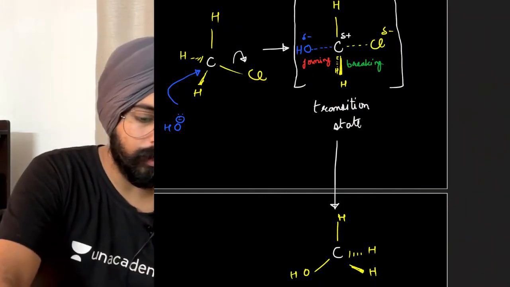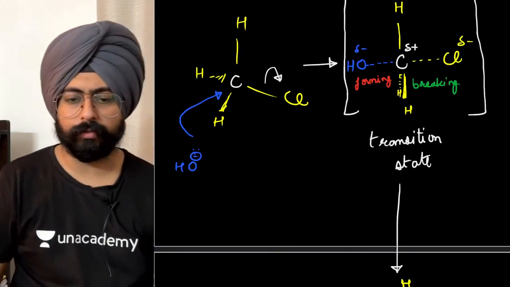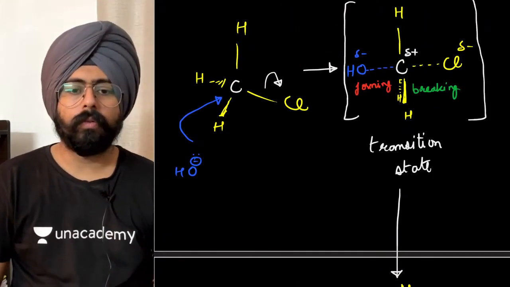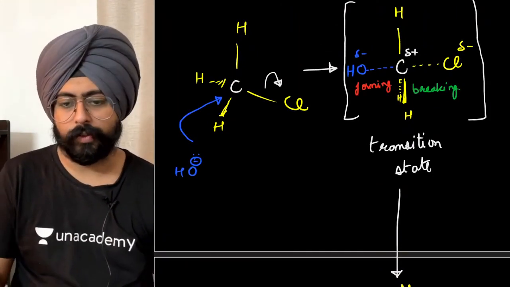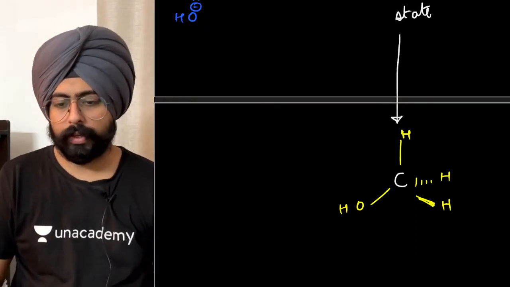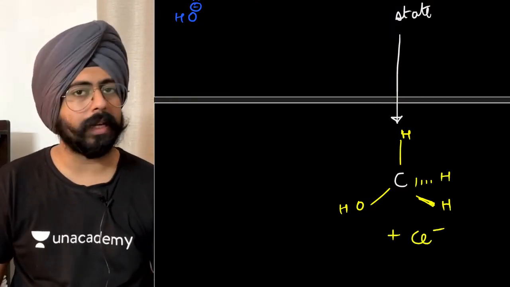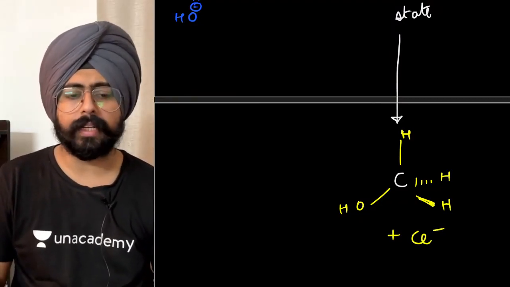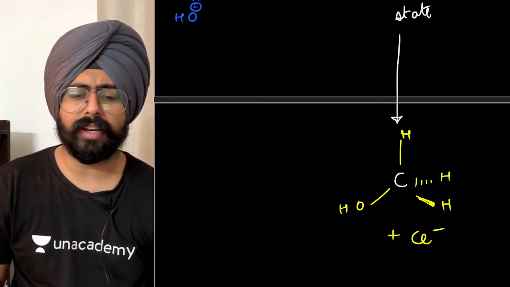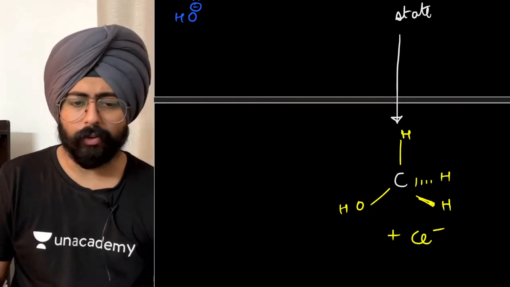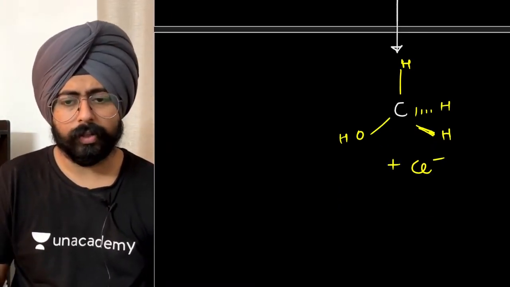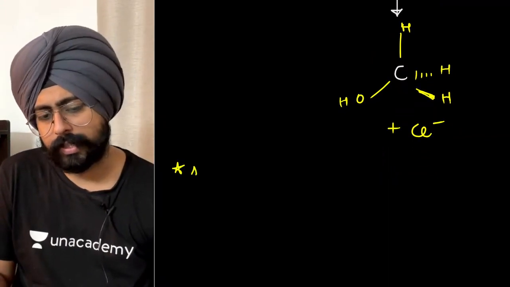So let me zoom it in back again so that we have a nice full screen-ish view. Rohit, that's great, man. So this is your starting point. Reactant goes through a transition state and reaches the product. All right, great. So over here, your Cl negative is the leaving group, OH negative is the nucleophile. I hope you understand exactly how this mechanism works. We know that it happens via a backside attack. Very nice. We've literally understood almost everything that is there in the reaction. Now the next few things that we need to discuss is, do you realize this reaction is actually just a single step reaction?